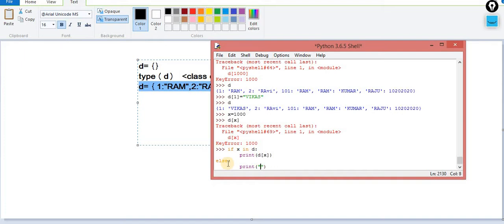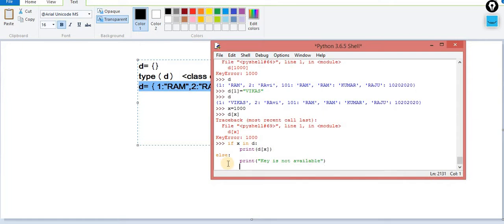Yes, the value, that means the roll number, whatever you ask from the user. Let's suppose we are using the message key is not available. Now in this case what will happen? The user enters 1000 for X. I know the 1000 key is not available inside this dictionary. I handle this situation rather than giving that error message. If X in D, I know the in operation. If it is in D, then proceed, otherwise no need to proceed. So if X in D, then print D of X.